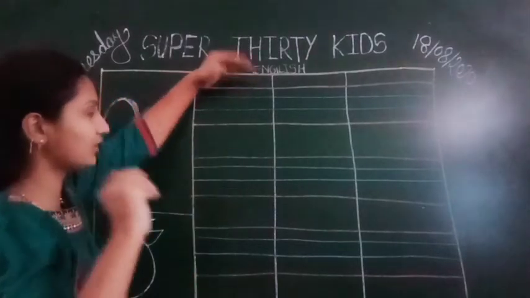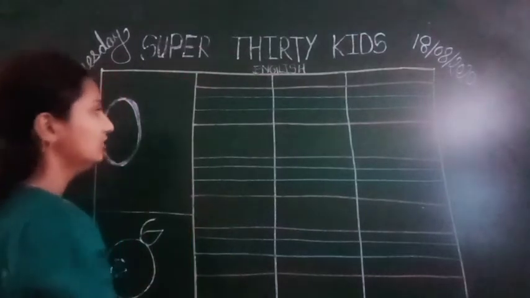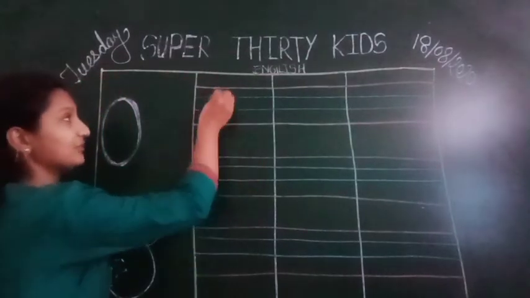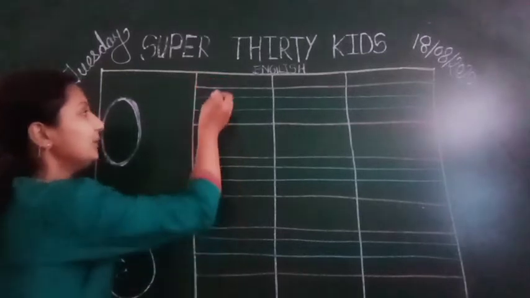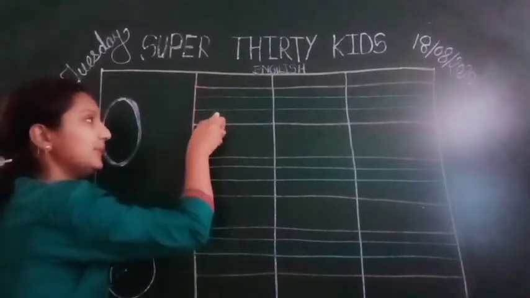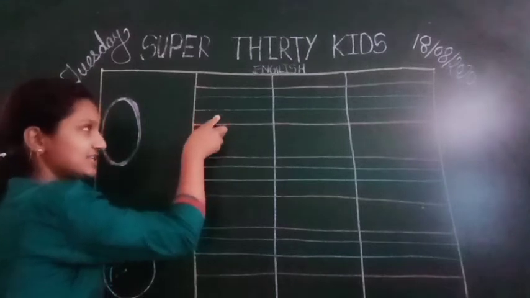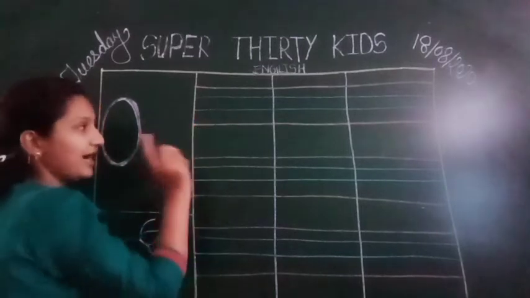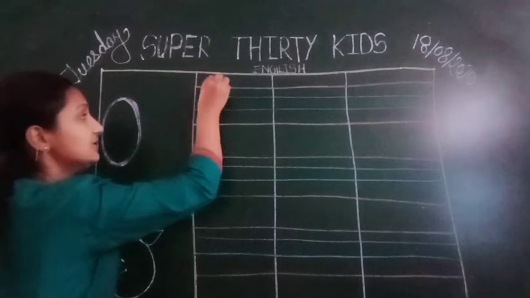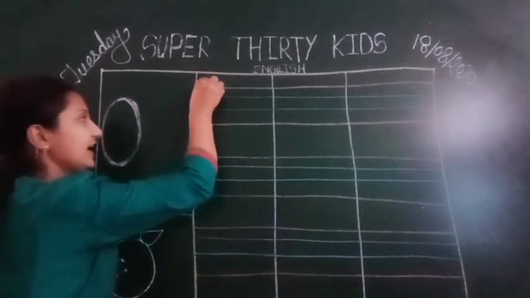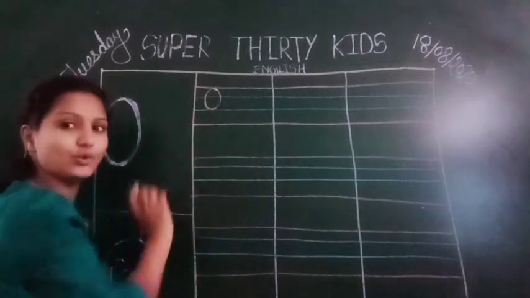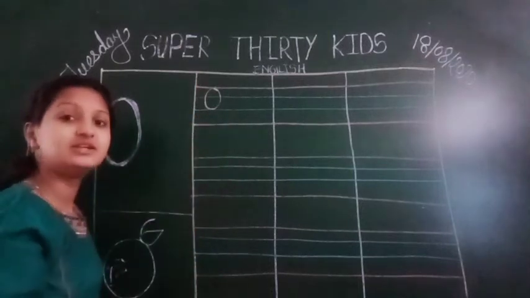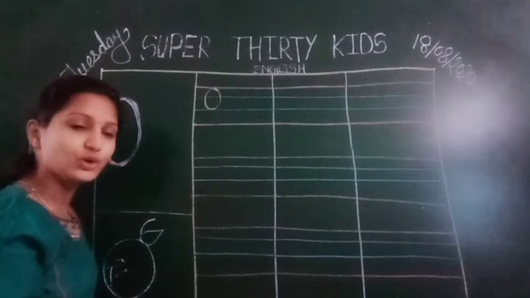We have to start from the pink line, and go down to the last blue line. Start from the pink line and make a big circle. This is the capital O.